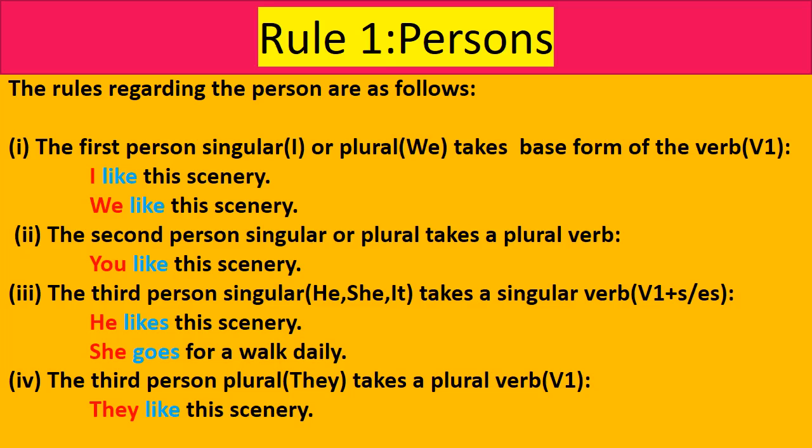The second person singular or plural takes a plural verb. Second person is you. So here also we use first form of the verb. You like this scenery. The third person singular, that is he, she, it, or name of a person, takes a singular verb, that is first form of verb plus s or es. He likes this scenery. She goes for a walk daily.